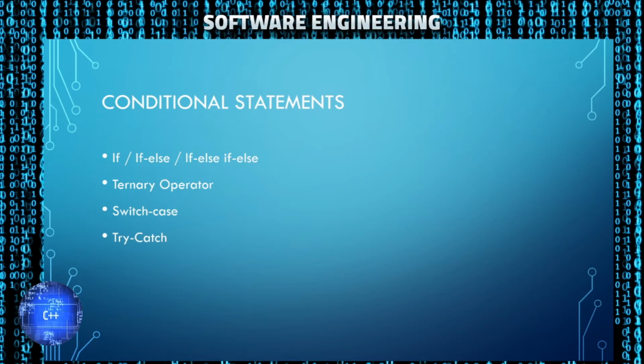And finally, we have try-catch statements, which are a more advanced form of control statement. A lot of times, books will leave them for later. I'm going to go ahead and introduce them now because they are important. Everything in the try block will try to execute, and if everything succeeds, it will move on. If an exception is thrown at any point during that try block, it will jump to the appropriate catch statement.